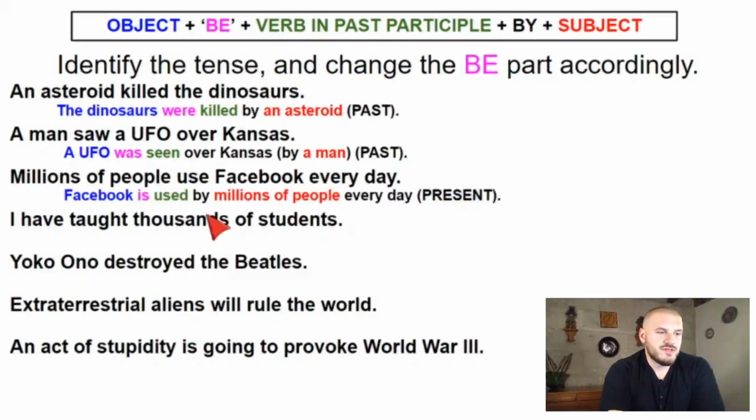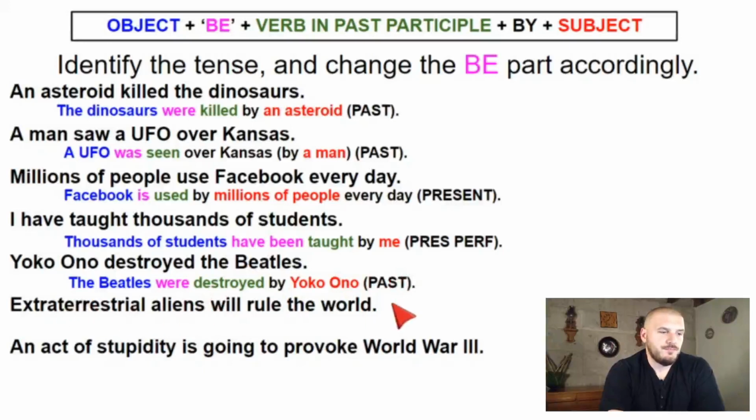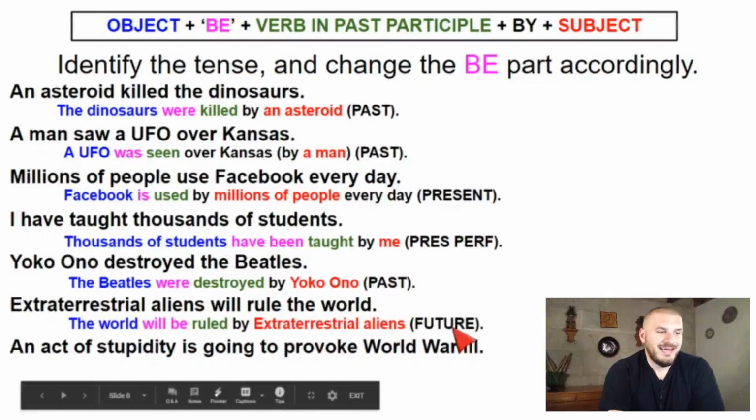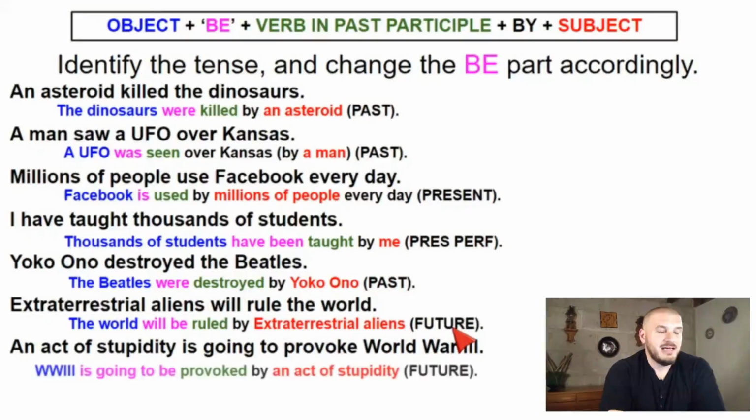I have taught thousands of students. Thousands of students have been taught by me. Yoko Ono destroyed the Beatles. The Beatles, plural, were destroyed by Yoko Ono. Extraterrestrial aliens will rule the world. The world will be ruled, será gobernado, by extraterrestrial aliens. And finally, an act of stupidity is going to provoke World War III. World War III is going to be provoked by an act of stupidity.